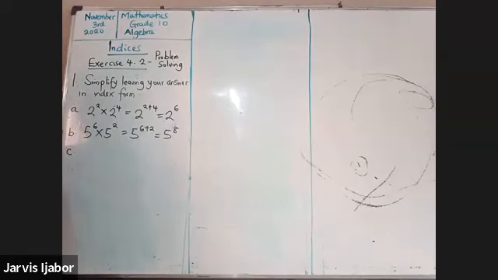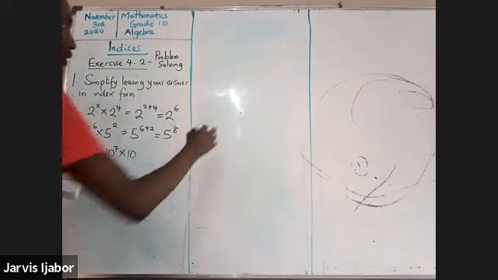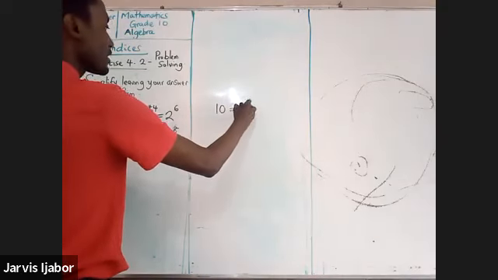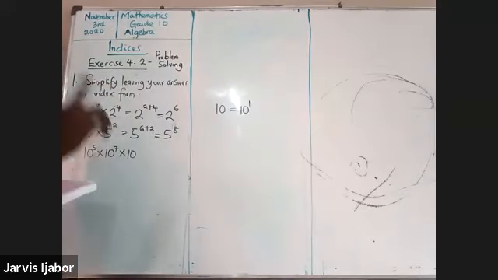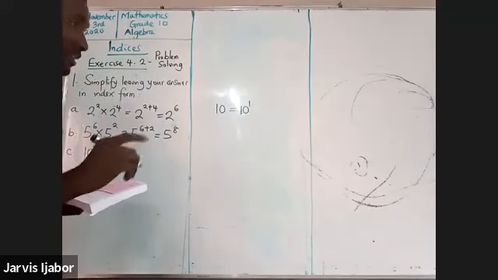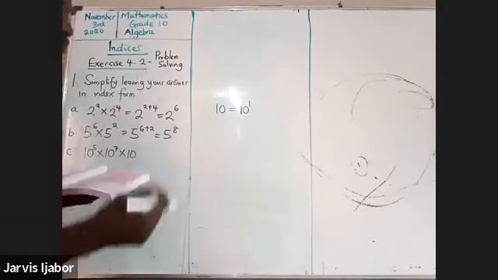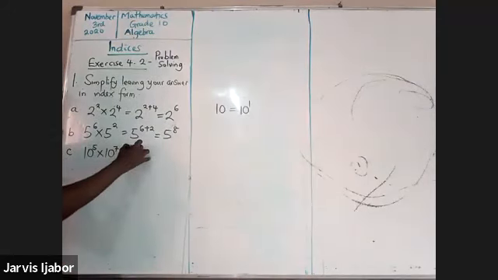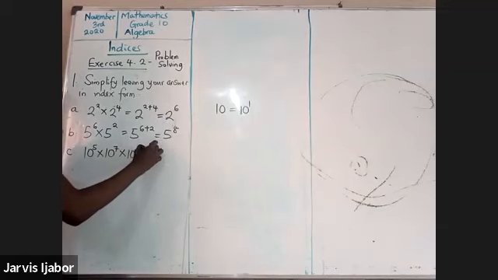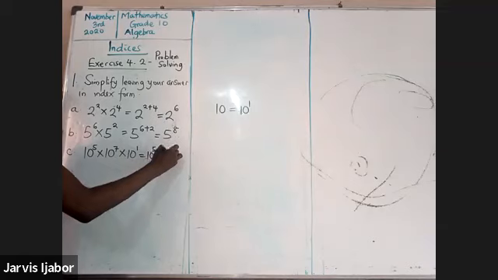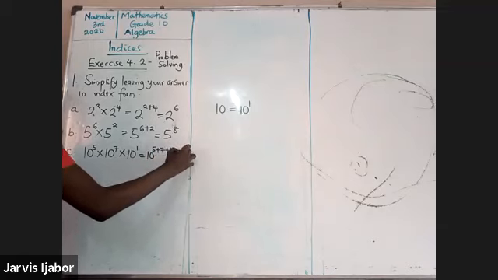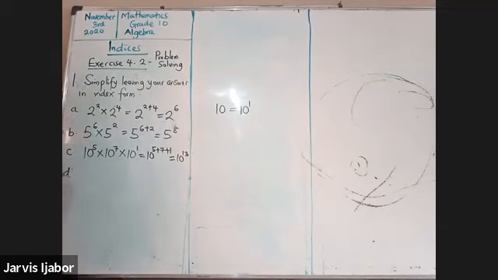Question C, 10 raised to the power of 5 times 10 raised to the power of 7 times 10. Now, I'm going to make a little observation. 10 is 10 to the power of 1, which means 10 is multiplied once. So that will give me 10 to the power of 5 plus 7 plus 1, and that will be 10 to the power of 13.